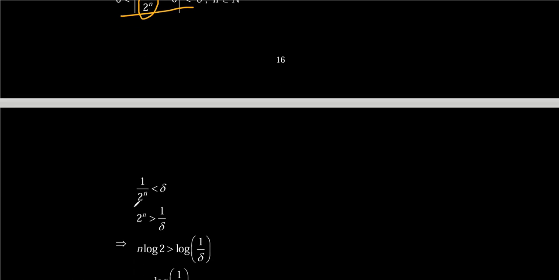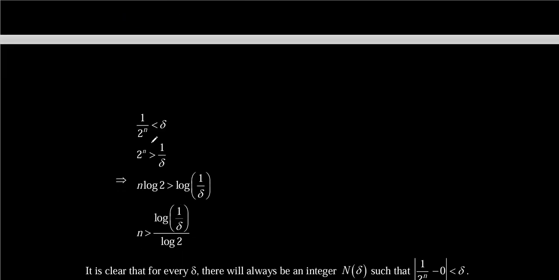And now, I mean, this is from previous maths, but let's go through it for the sake of being thorough. Now, you try multiplying both sides by 2 raised to the power n, right? So you realize that this 1 over 2 raised to the power n becomes less than what? Delta, right? Then this is the same as delta over 1, and you can cross multiply, right?